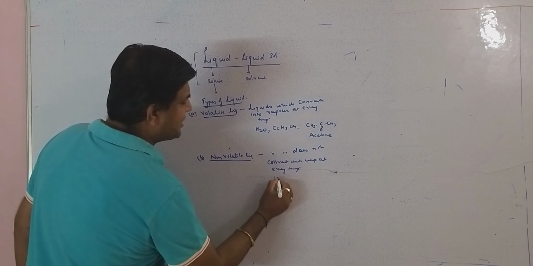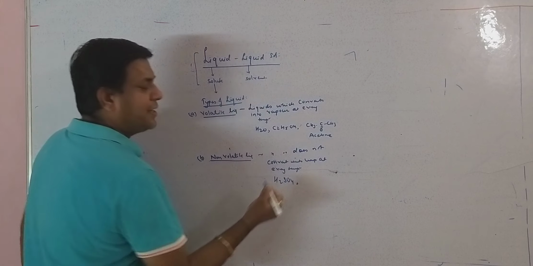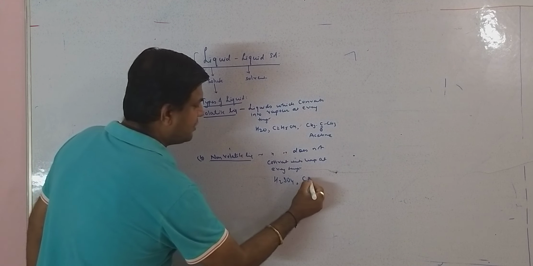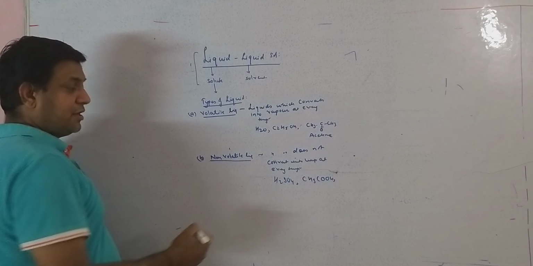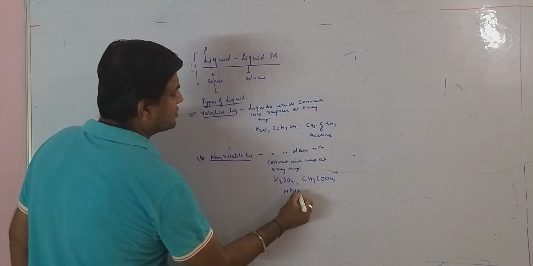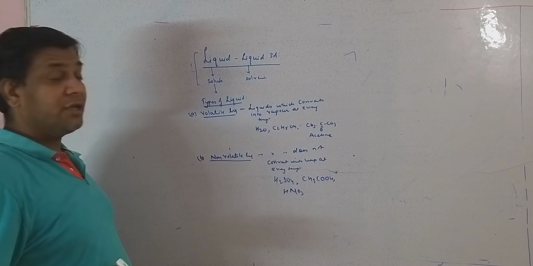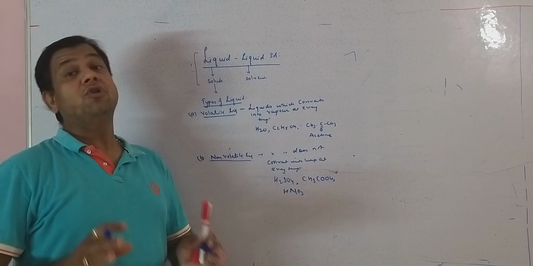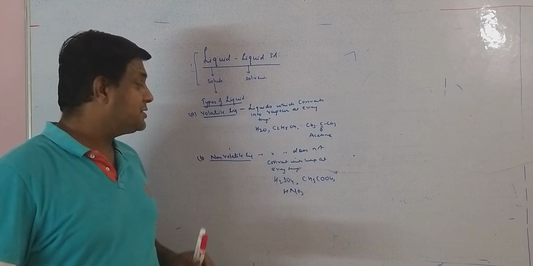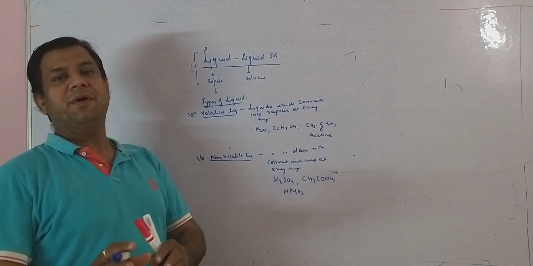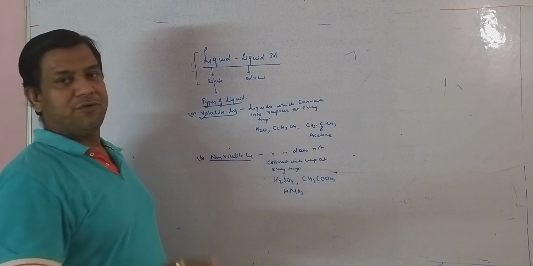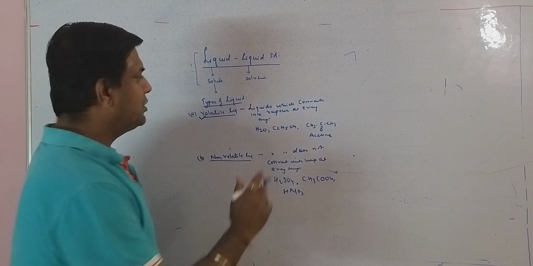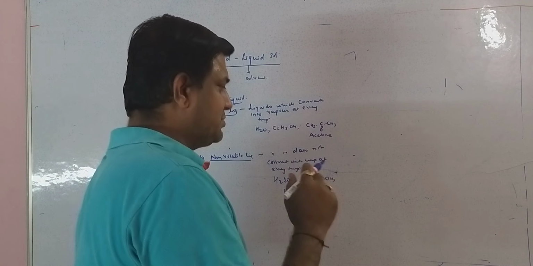Example, the best one is H2SO4, that is called sulfuric acid. We can say CH3COOH, that is called acetic acid. We can say HNO3, that is called nitric acid. So these are the liquids which are non-volatile, that means they do not convert into vapor at every temperature, and volatile liquids convert into vapor at every temperature.